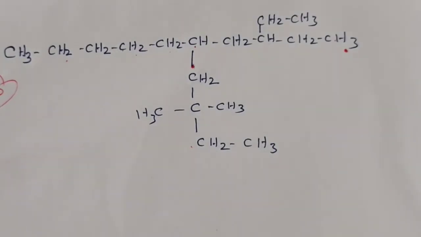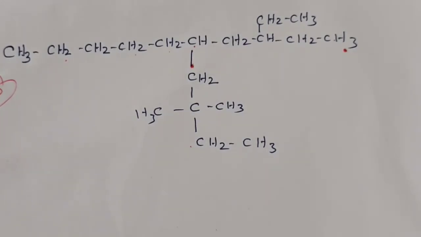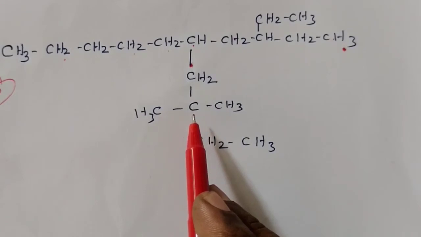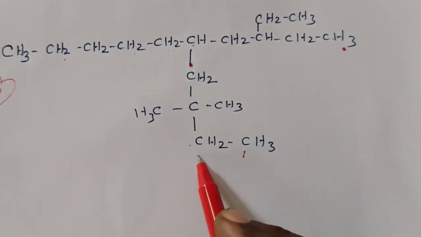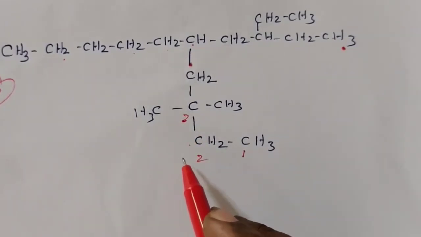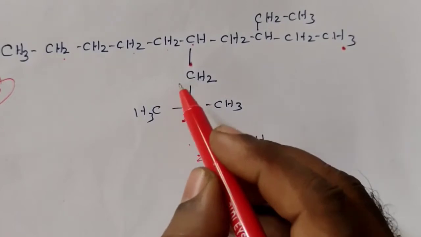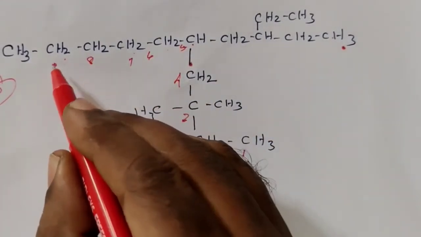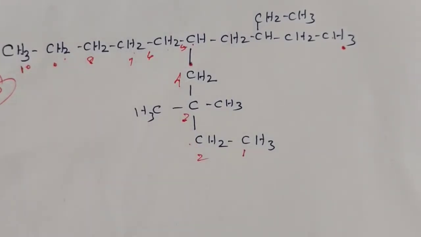So we found the parental chain. Now the thing is, give numbering. Numbering means the only condition we know: the substituted carbon should get the least number. So if we start from here, 1, 2, 3 is the only way, so we have to give numbers from this side, 1, 2, 3, this is 4, 5, 6, 7, 8, 9, 10. Now numbering is over. We have to write the name.